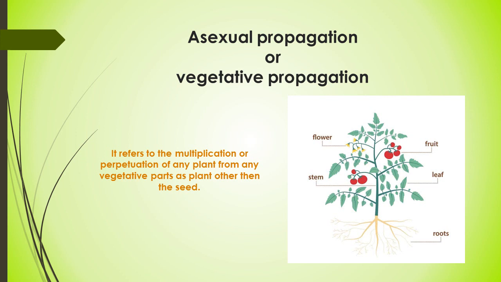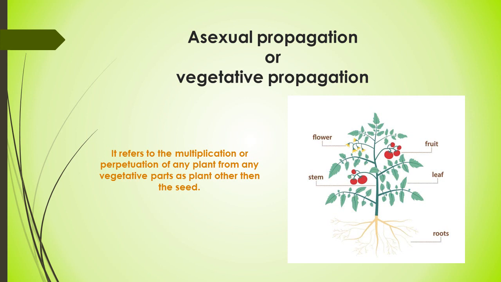Asexual reproduction or vegetative propagation, both terms are synonymous to each other. Vegetative propagation refers to the multiplication or perpetuation of any plant from vegetative parts. This means multiplication of a plant happens by any part other than the flower, the reproductive part of the plant.